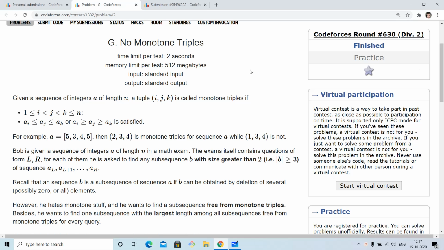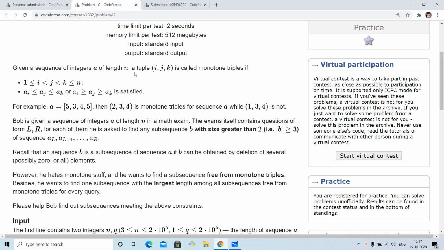Hello everyone, in this video we are going to discuss the problem G, "No More Than Triples", from Codeforces Round 630 Div 2. So the problem is that we are given an array of length n, and a tuple ijk is called a monotone triple if there are indexes i, j and k such that the elements present at those indices are either increasing or decreasing.